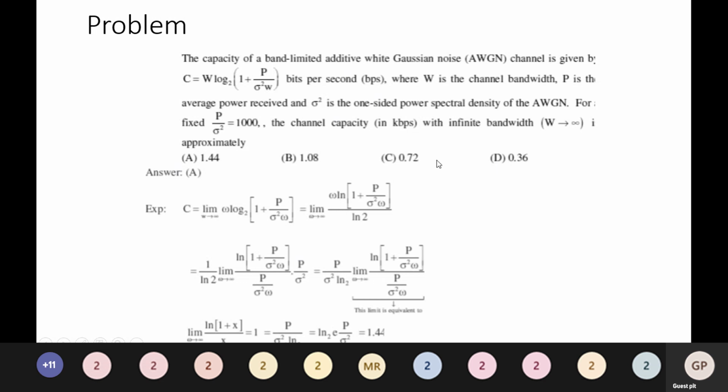So we'll calculate this. Here P by sigma square is equal to SNR, signal to noise ratio.